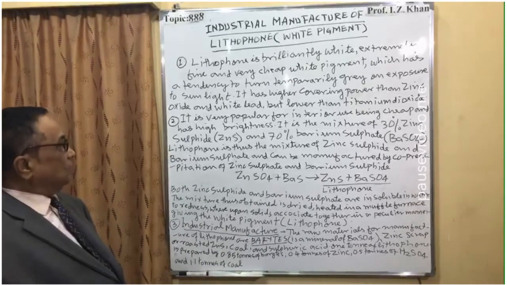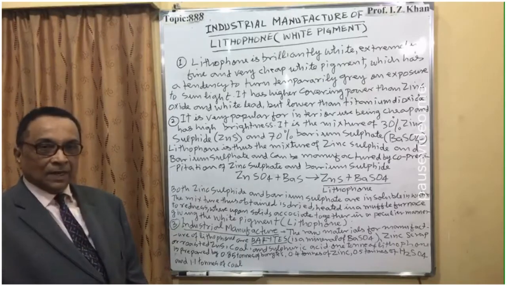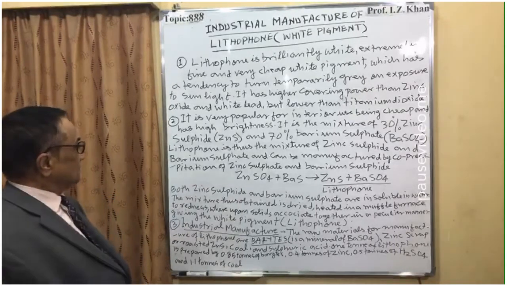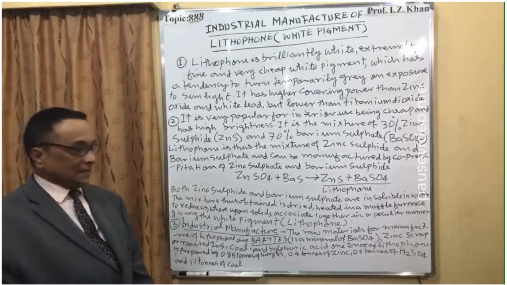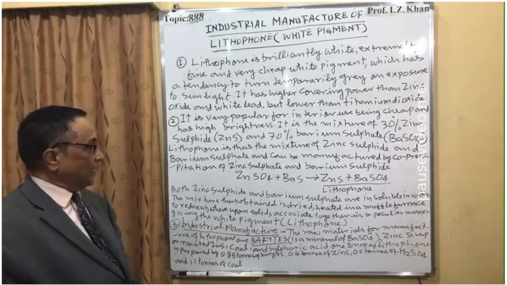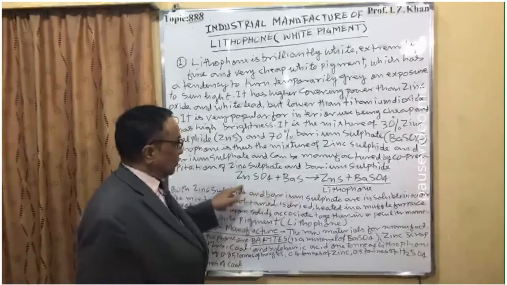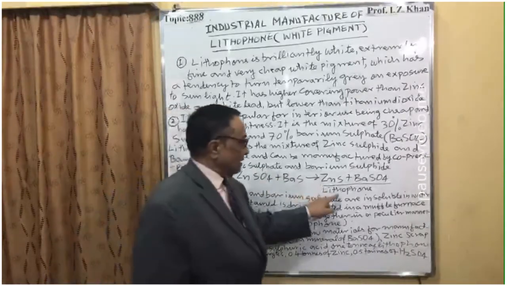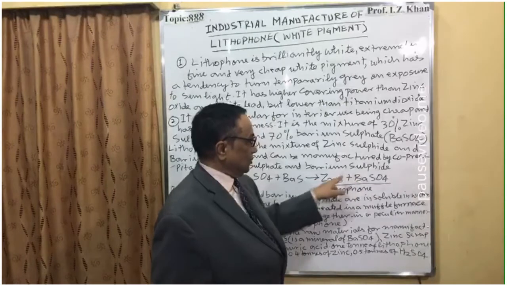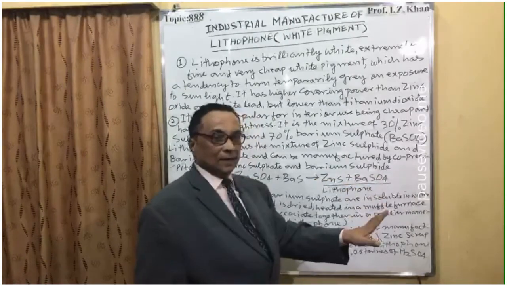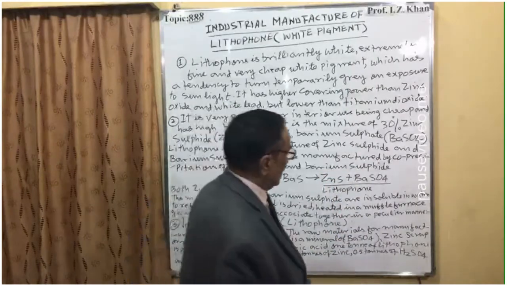Lithophone white pigment is thus a mixture of zinc sulfide and barium sulfate and can be manufactured by co-precipitation of zinc sulfate with barium sulfide. So once zinc sulfate and barium sulfide are co-precipitated, we get a mixture of zinc sulfide and barium sulfate, and this mixture is lithophone, that is the white pigment.